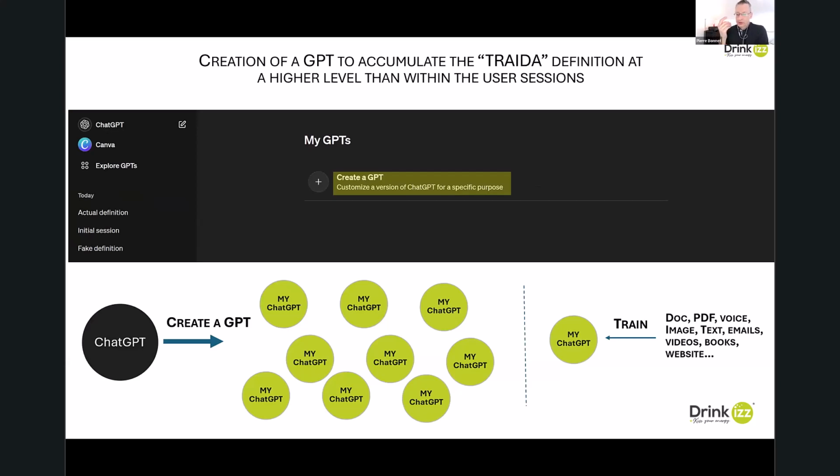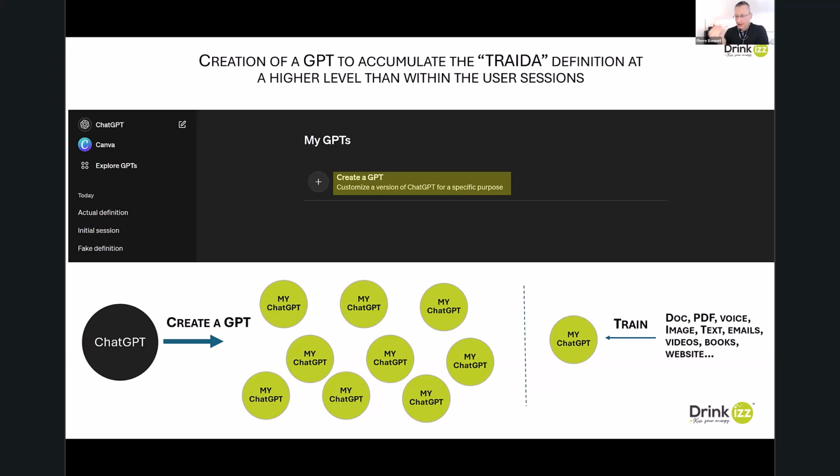So the first point is to understand these mechanisms of a secret room. But now I can also, on top of or beyond these secret room mechanisms, create my own artificial intelligence. This is what we name my ChatGPT, or we can say create a GPT.